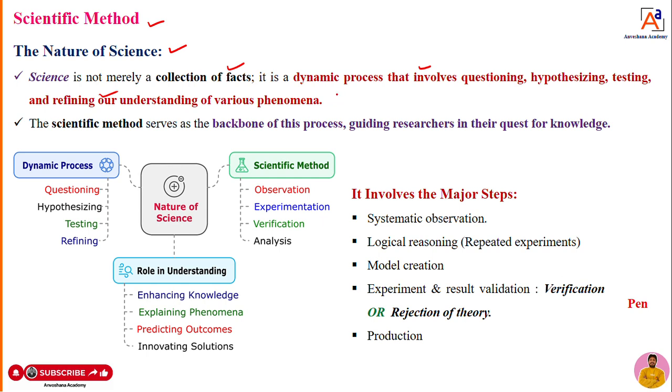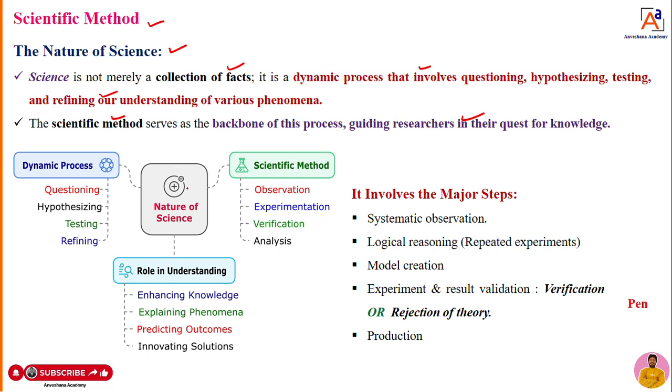Science is not only collecting the data, but it is a dynamic process which involves questioning, hypothesizing, testing and refining our understanding of various phenomena which are happening in our day-to-day life. And the scientific method acts as the backbone of the researchers.